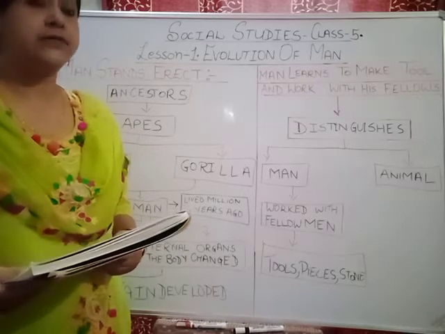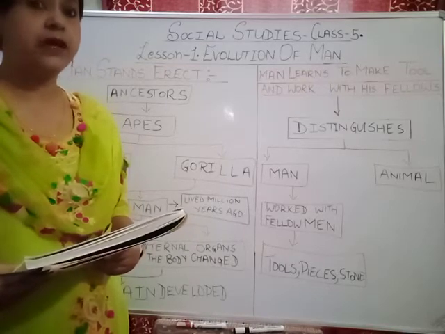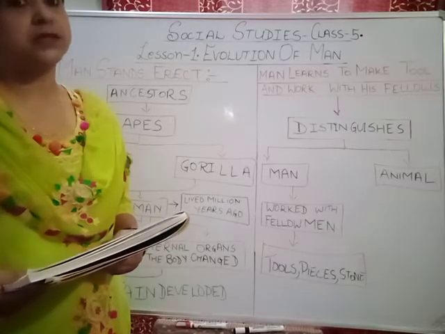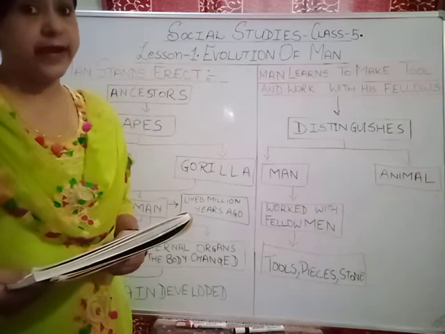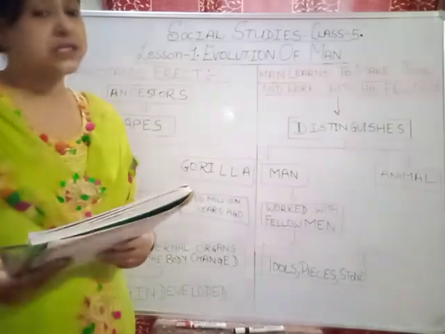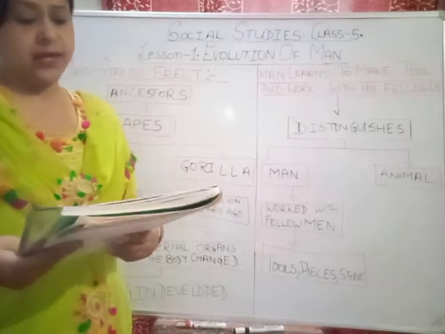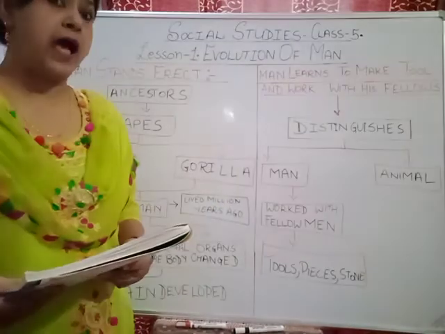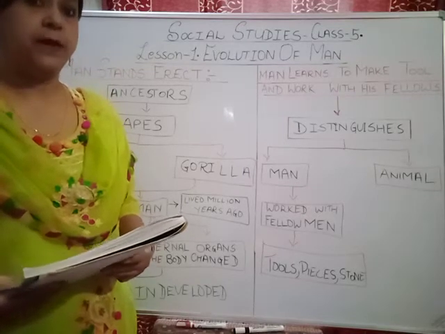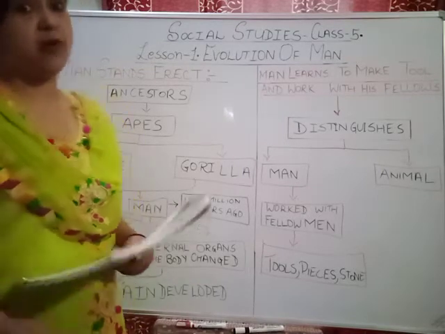And this started when man started developing, and gradually man started using his intellect. Intellect means his intelligence. And when he started using his intelligence, he was above animal. He was now no more called an ape but a craftsman.